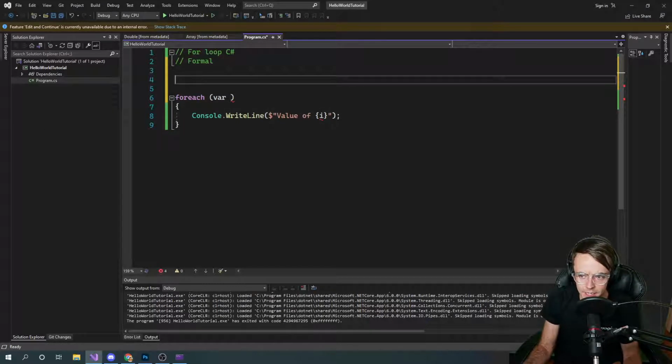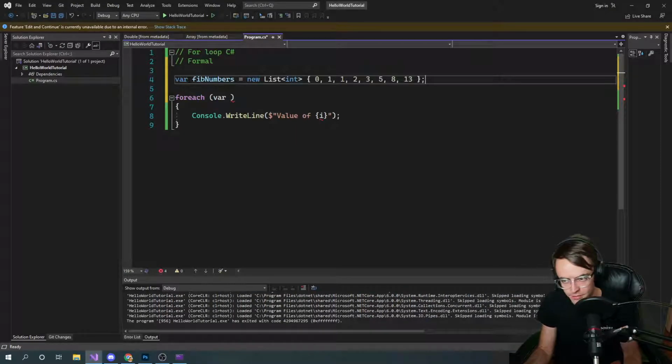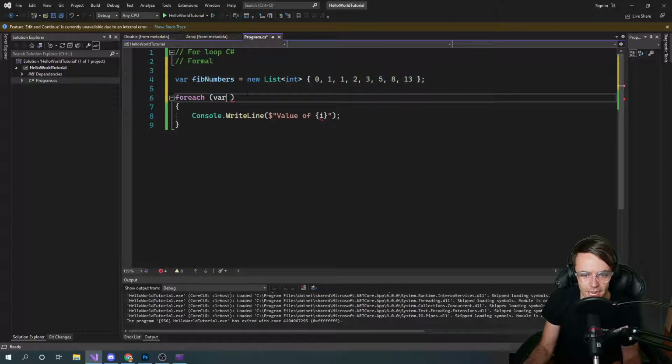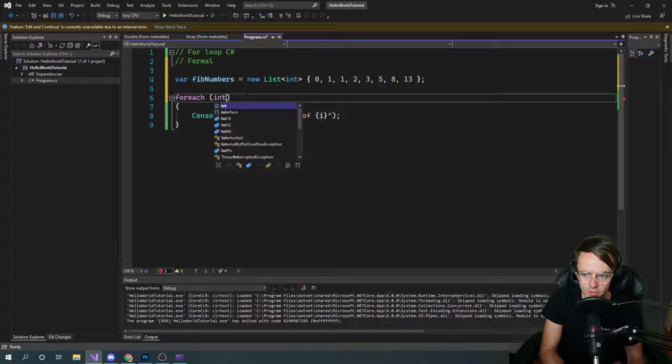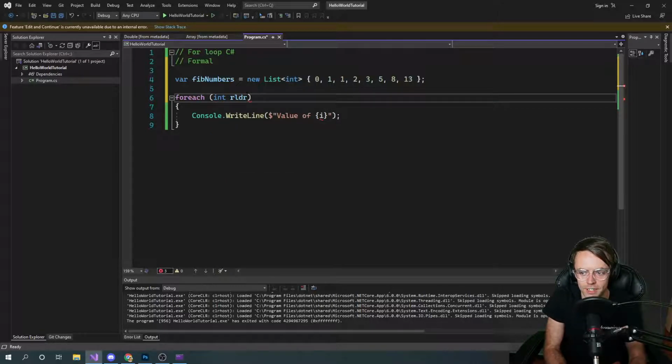Let's go ahead and declare a list of Fibonacci sequences. And I will leave a link down below so you don't have to copy this if you don't want to. I wouldn't want to copy this either. Then let's actually do our foreach. A foreach is going to let you make very syntactically pleasing for loops. I'll show you what it looks like.